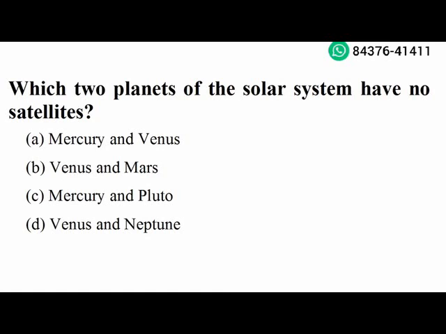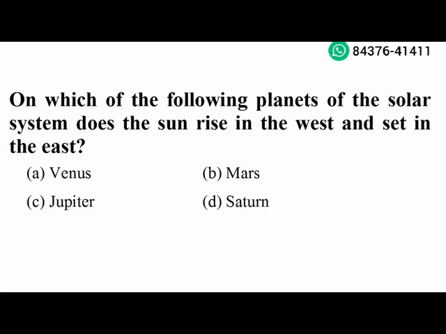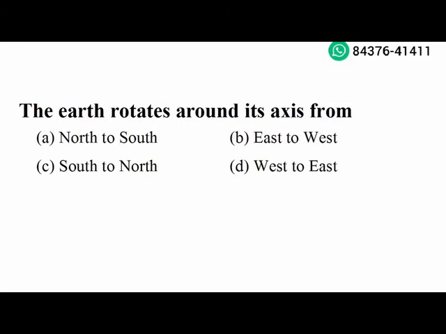Next question. On which of the following planets of the solar system does the sun rise in the west and set in the east? Venus. Option A is the right answer. Next question. The earth rotates around its axis from west to east. Option D is the right answer.